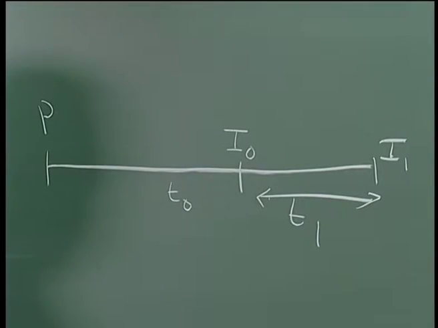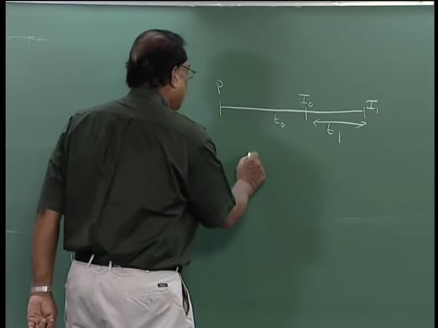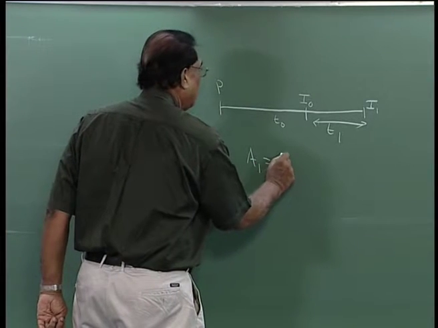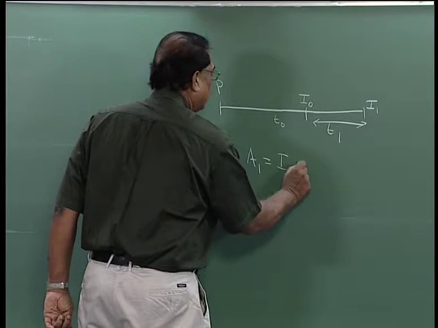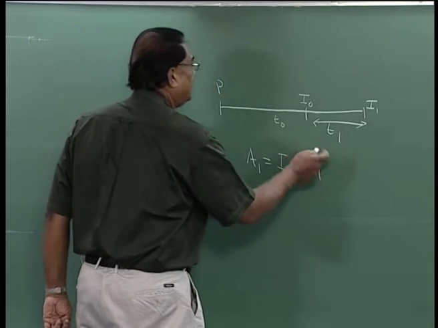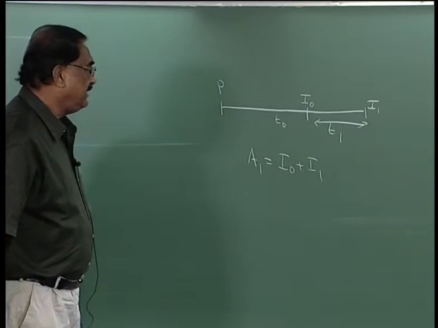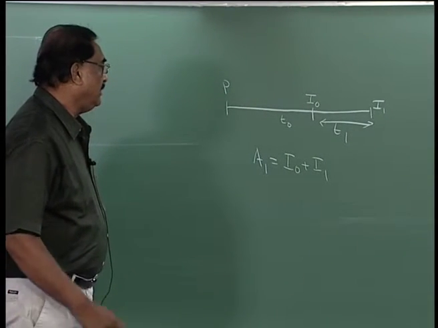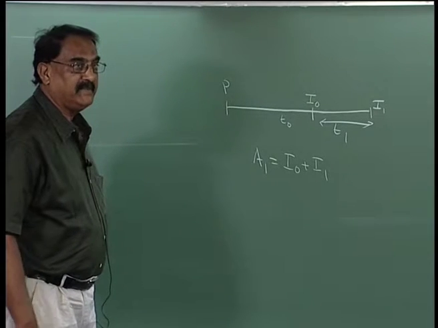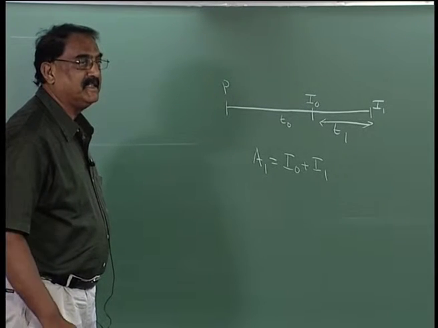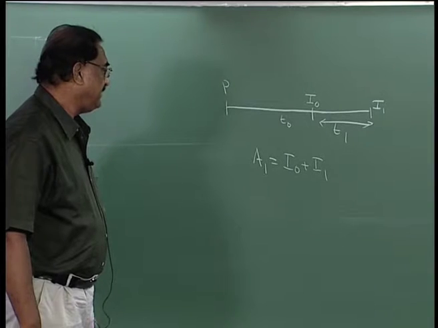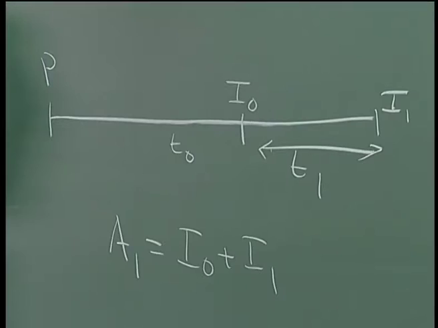Now what is given is A1 equals I0 plus I1. This is the amount which the second borrower owes to the first borrower after time T1, that is principal plus interest. So, we have to find from this I0 and I1 separately.